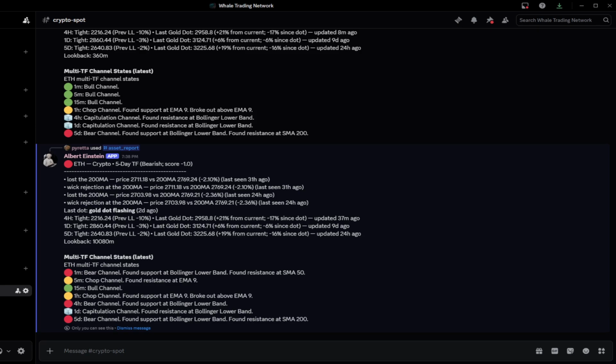Hey folks, we have an update for the Albert Einstein bot on the Whale Trading Network. We put in the channel state detection system. This detection system runs once a minute, so every asset that's on the watch list will get updated once a minute with these channel states.